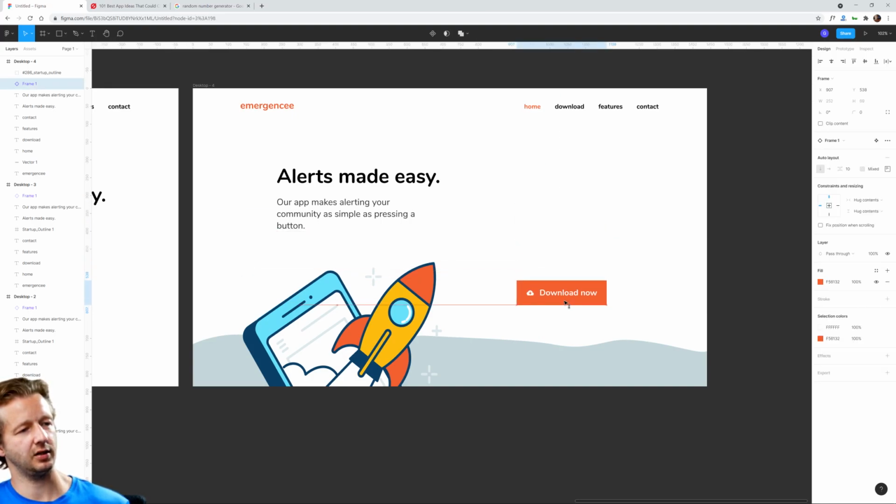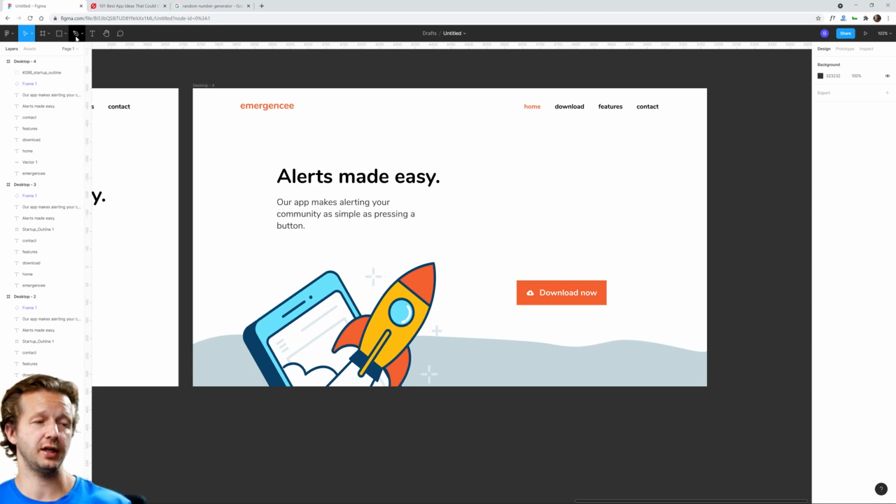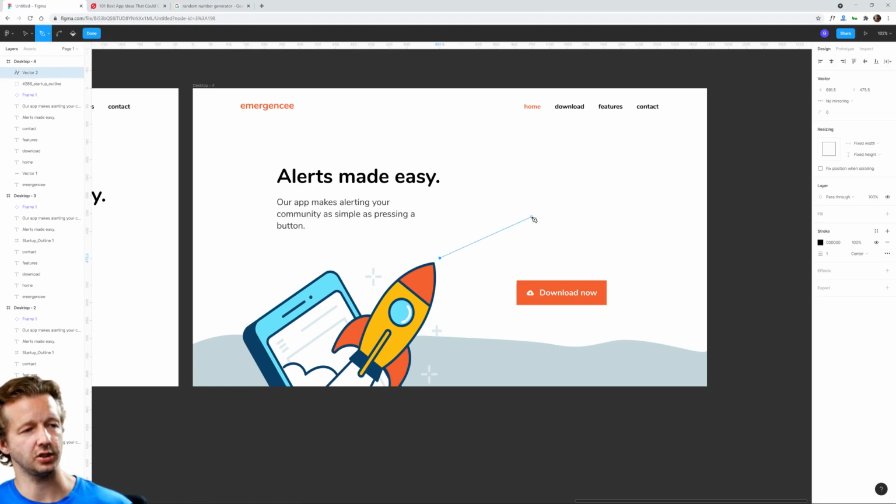But I feel like it would be interesting to have something that goes right along this area. This is where you can also get creative with your illustrations. So I just came up with one idea. We'll add to this illustration. So maybe we'll come up and create a trajectory line or arc.